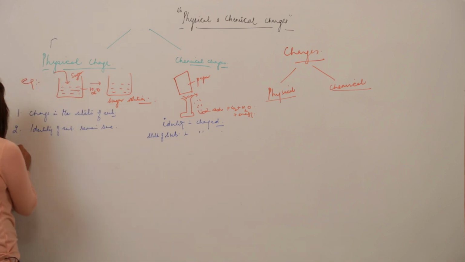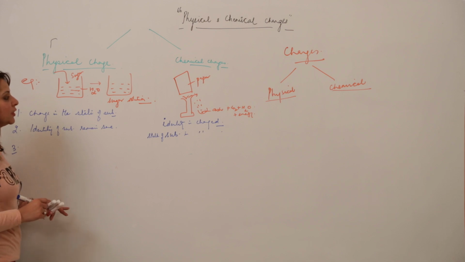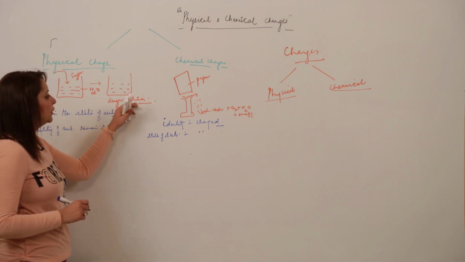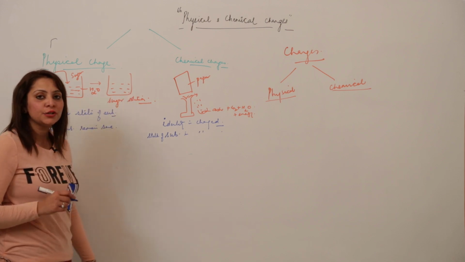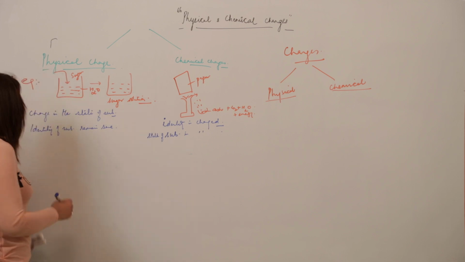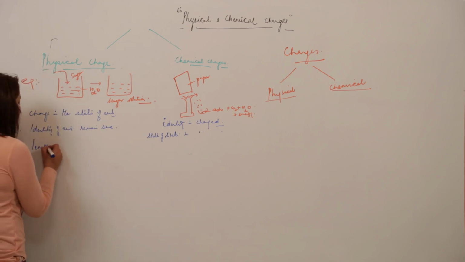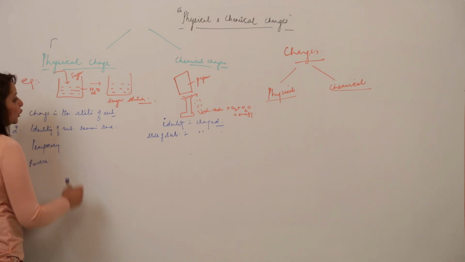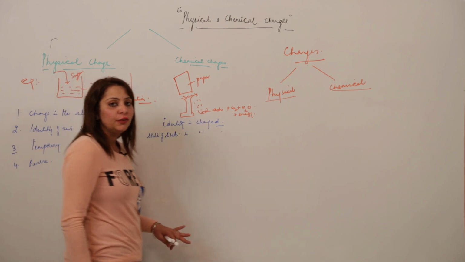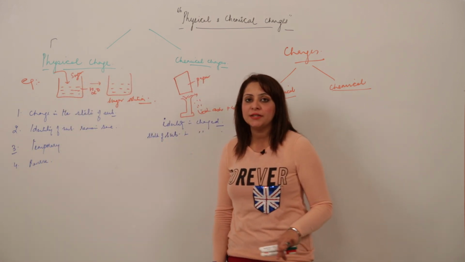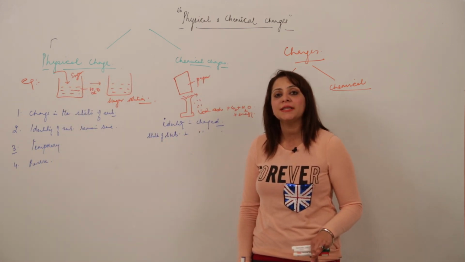Now coming to the other point, can I separate sugar and water from each other, from the sugar solution? Yes, we can do it. So that means this change is a temporary change. We can easily reverse it. How can you separate the sugar from the water solution? We can separate it by the process of crystallization, and also by the process of evaporation.